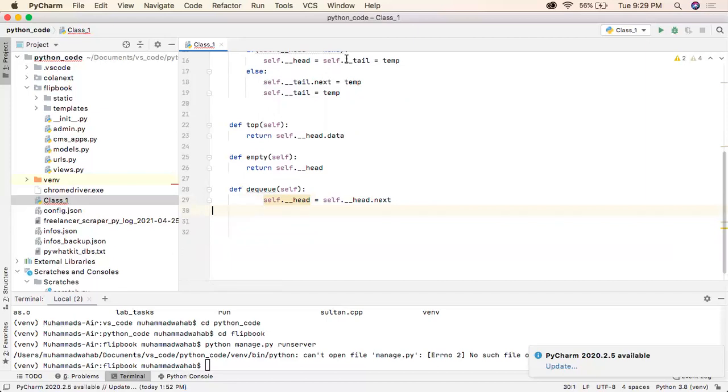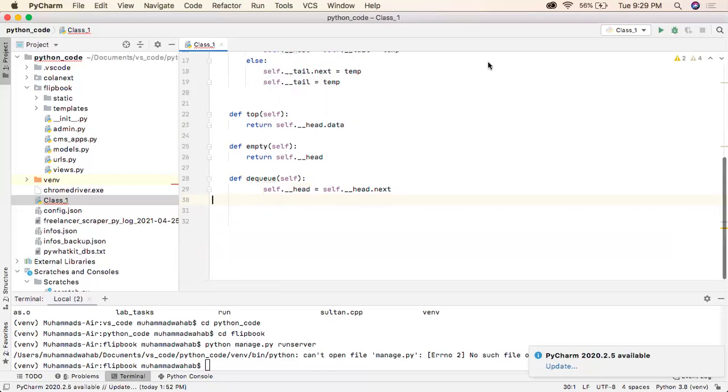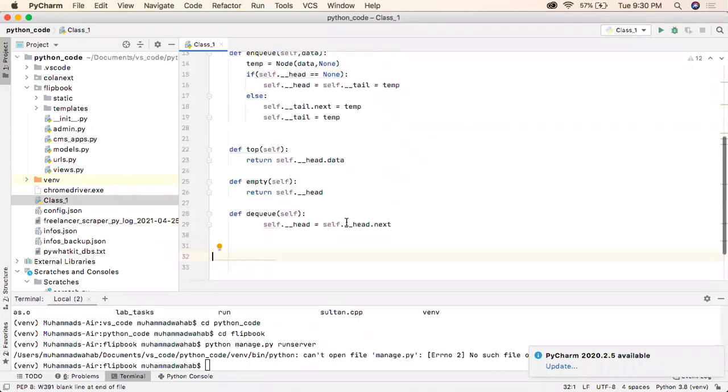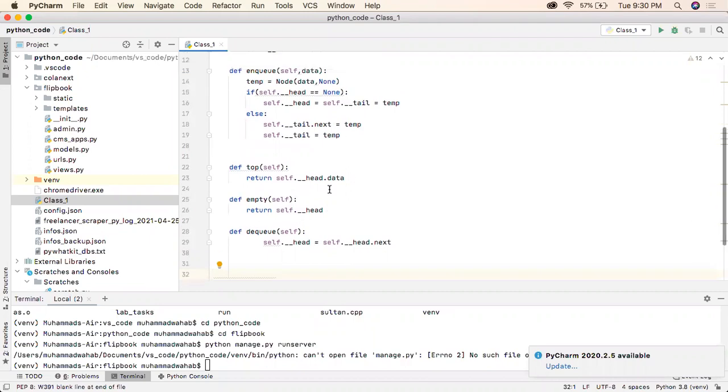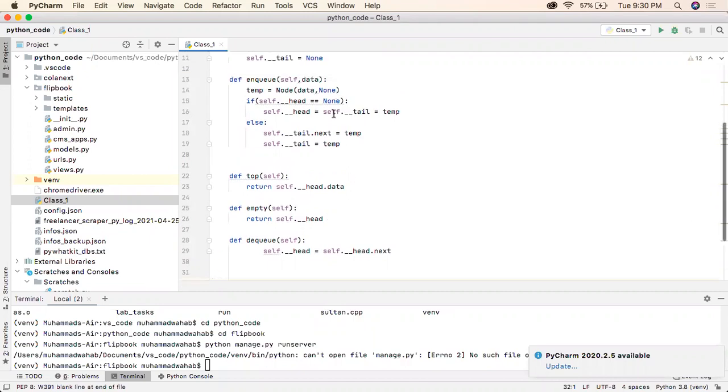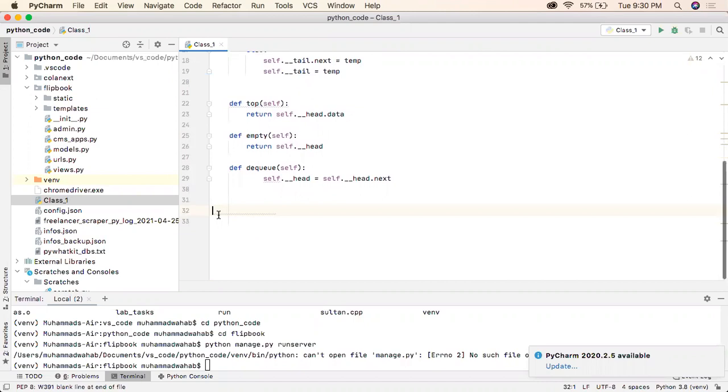The advantage of using linked lists in Python is that we don't have to free the memory, because there is no explicit heap allocation. We have not used the new pointer like we used in C++. In Java, we have the garbage collector. We just allocate memory on the heap, and it gets automatically freed by the garbage collector. But in C++, we have to explicitly delete the memory we allocated on the heap.